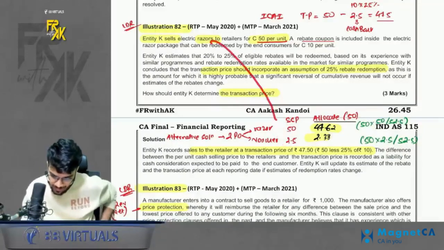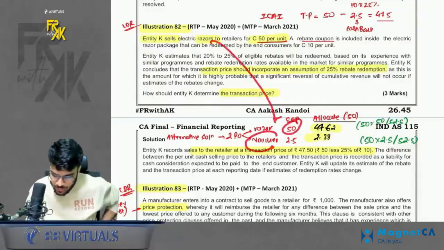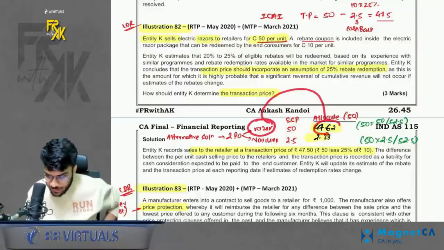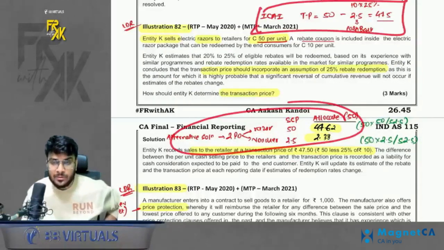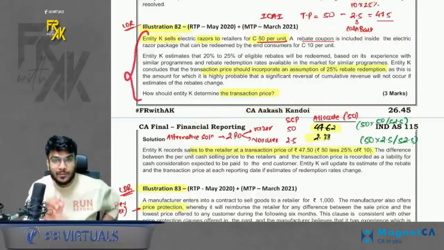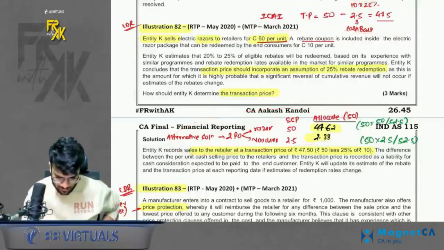The value of razor was 50. The value of voucher is 2.5. So if you allocate, then for razor you get this much, 47.62, and for voucher you get this much. Okay, so you can do this also, but I feel ICAI has done it like this. You should do an exam like this only. You will understand this only when you read the question, only when you know the concept.